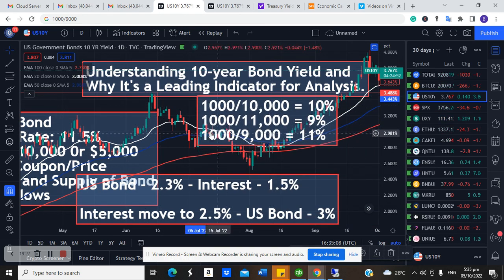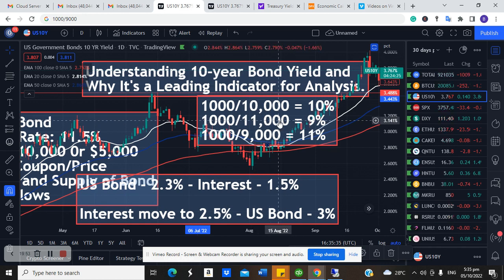The inverse: let's look at this again. Why is bond yield going down? The reason bond yield is going down is because investors are buying more bonds. Look at the period where yield dipped from 10% to 9%. If yield dipped from 10% to 9%, it means investors are buying up more bonds. Why are they buying up more bonds?